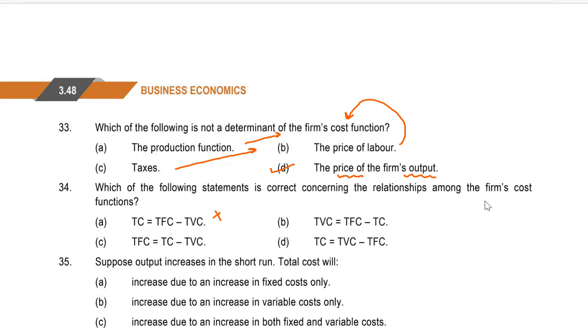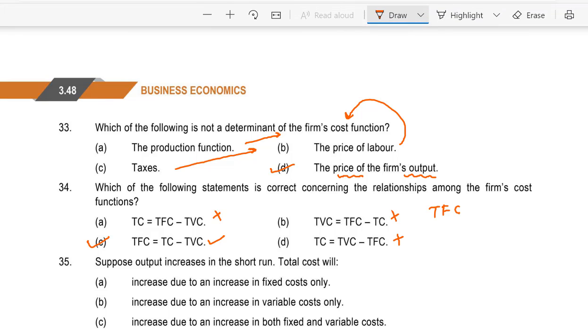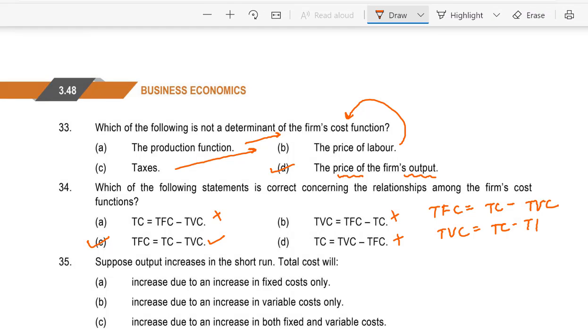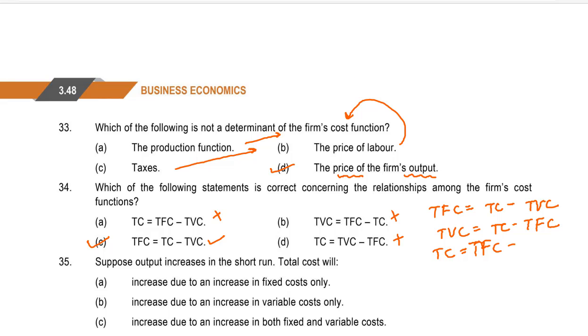B. Total variable cost equal to total fixed cost minus total cost. It is also not possible. C. Total fixed cost equal to total cost minus total variable cost. Yes. And D. Total cost equal to TVC minus TFC. Not possible. So the answer is C. Total fixed cost equal to total cost minus total variable cost, or total variable cost equal to total cost minus total fixed cost, or total cost equal to total fixed cost plus total variable cost.